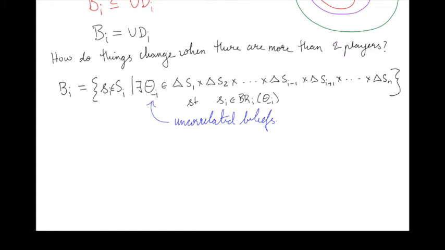So to get a better sense of what these uncorrelated beliefs are, let's take a look at an example.